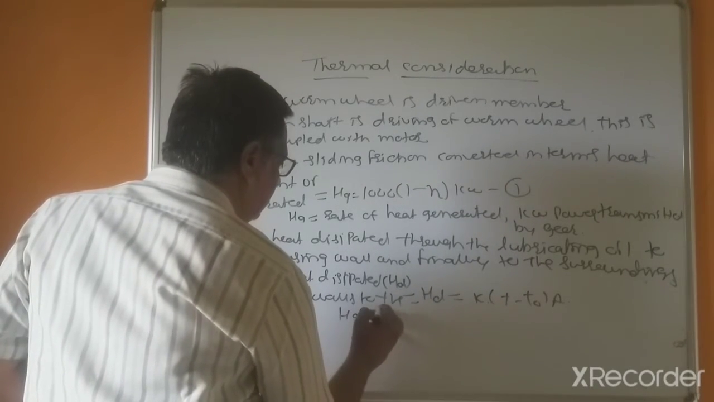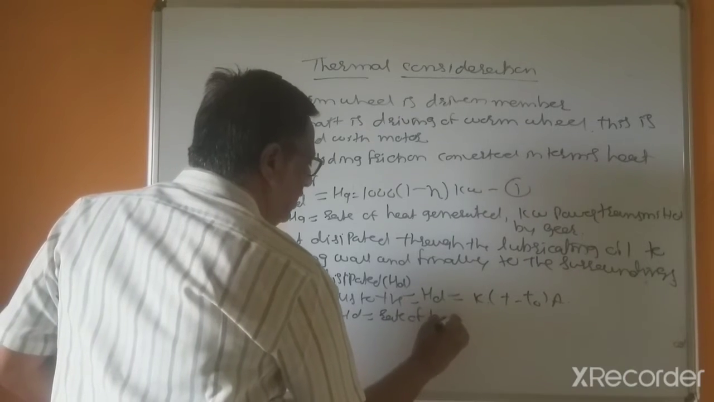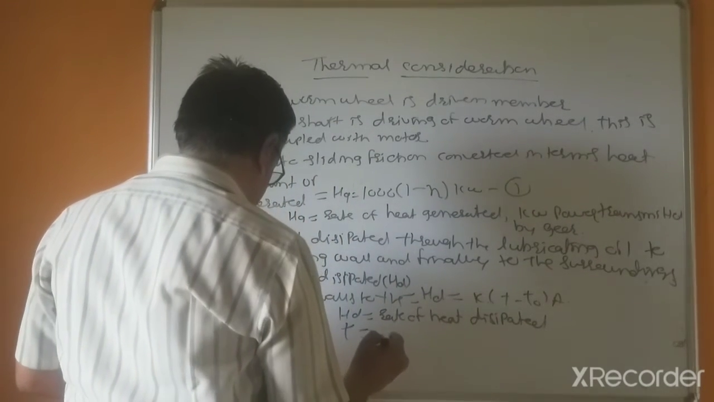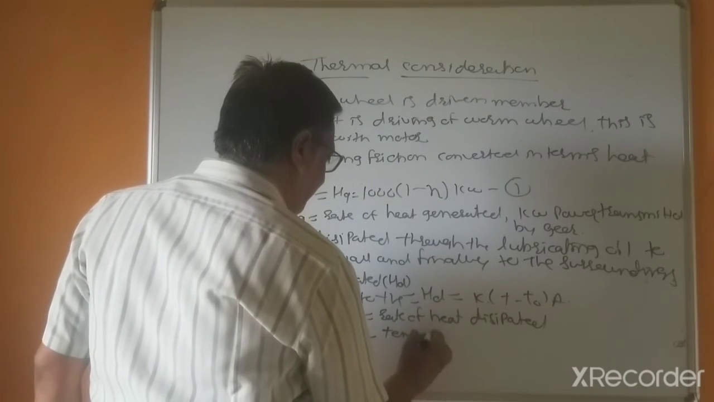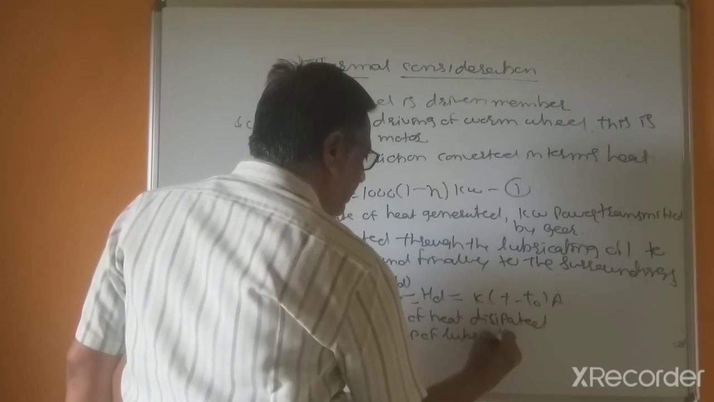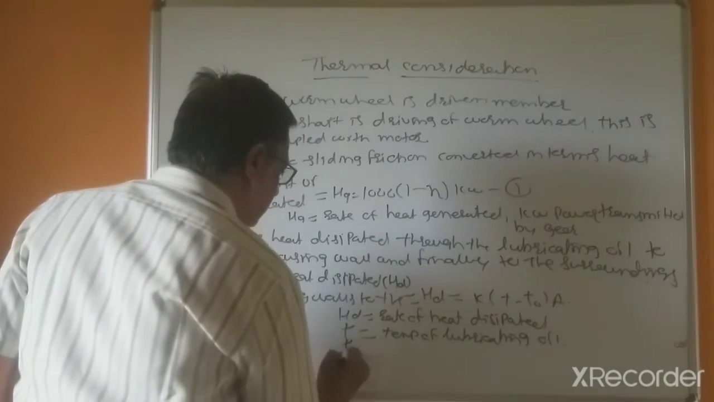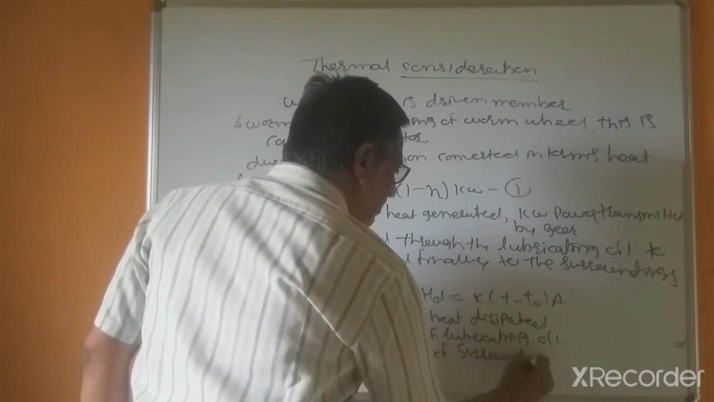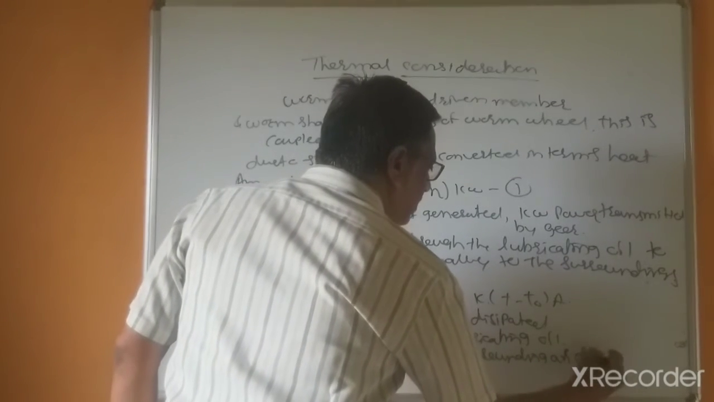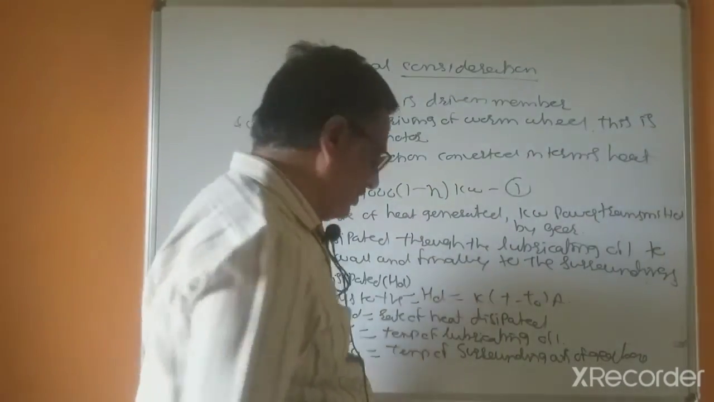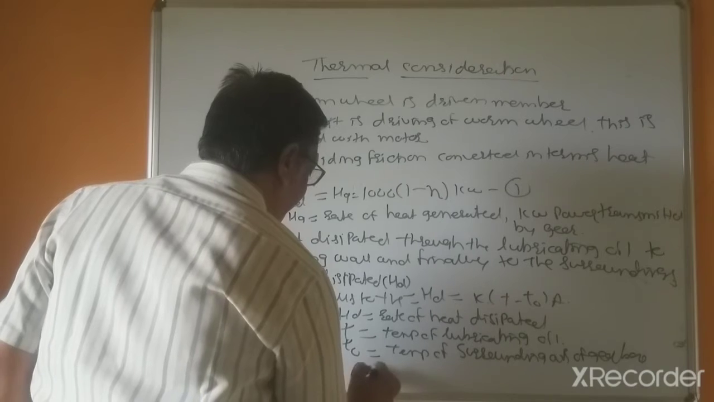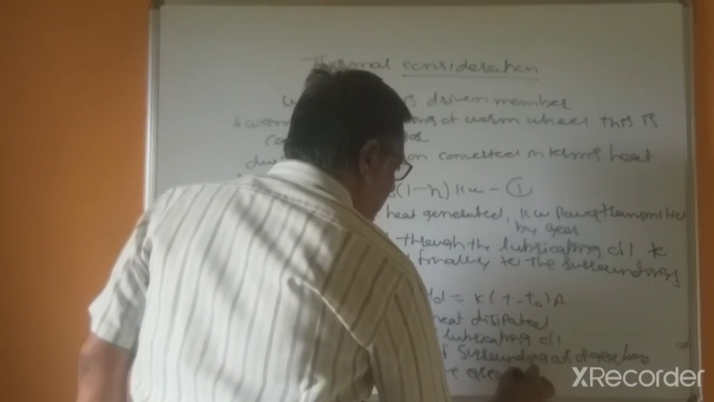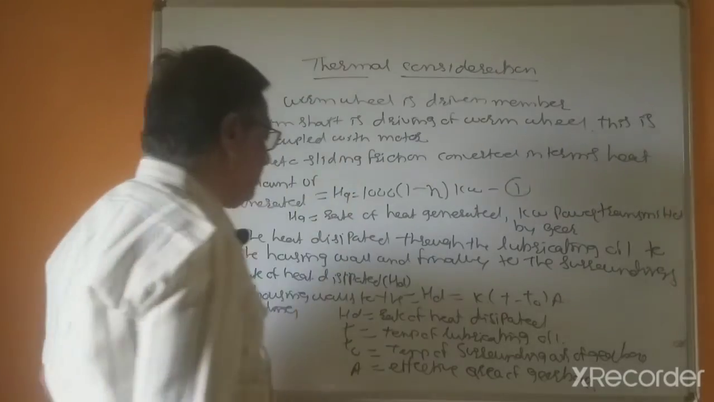So here Hd is the rate of heat dissipated, T is the temperature of the lubricating oil, T0 is the temperature of the surrounding air of the worm reduction gearbox, and A is the effective area of the gearbox.